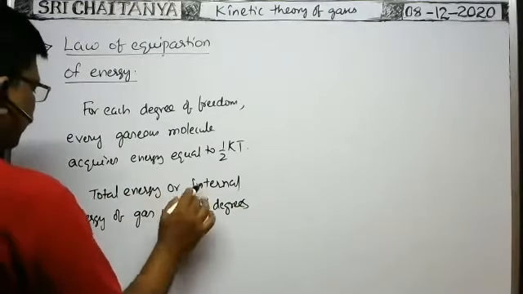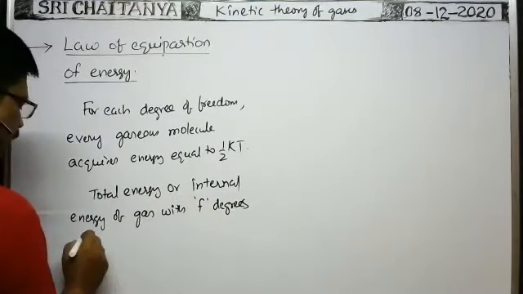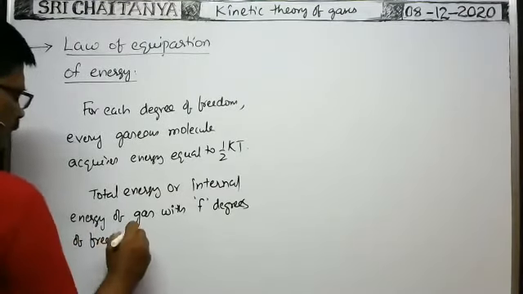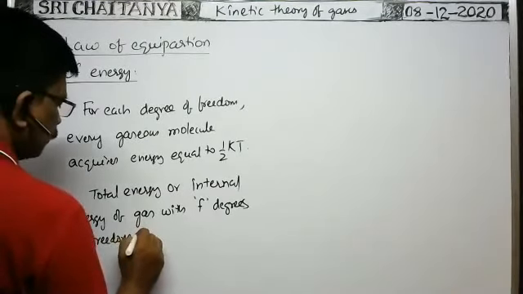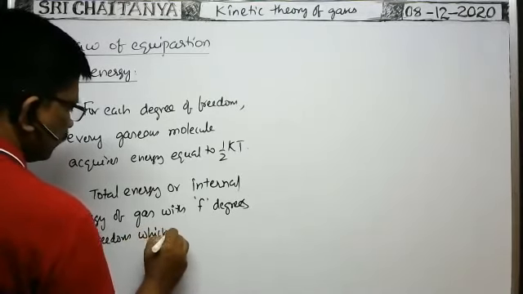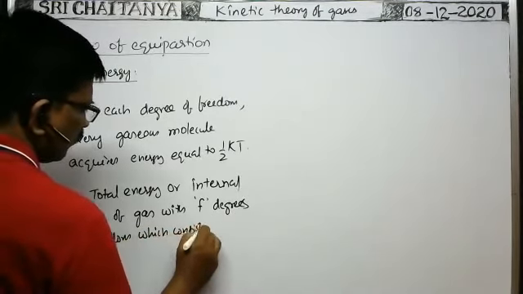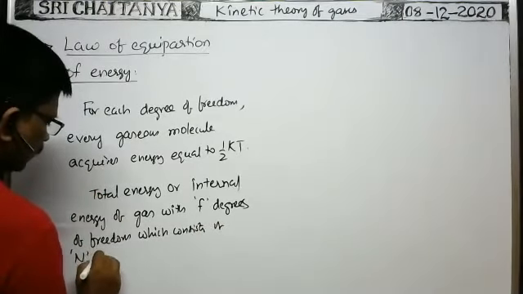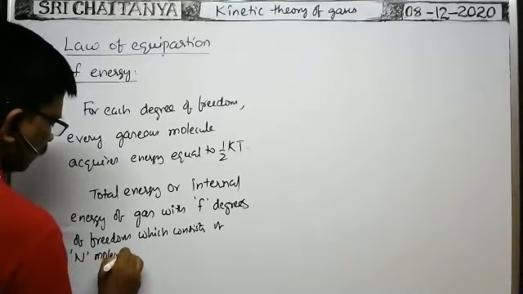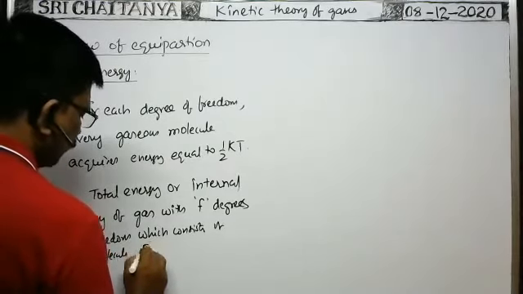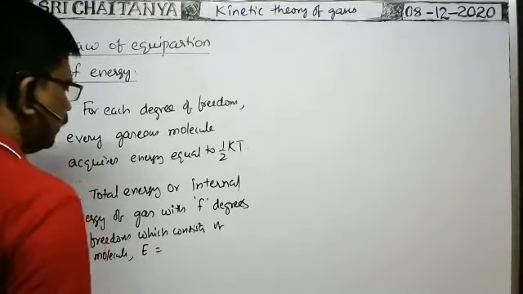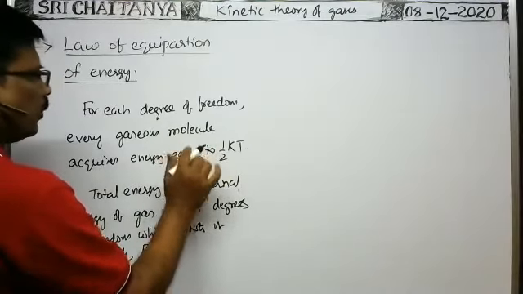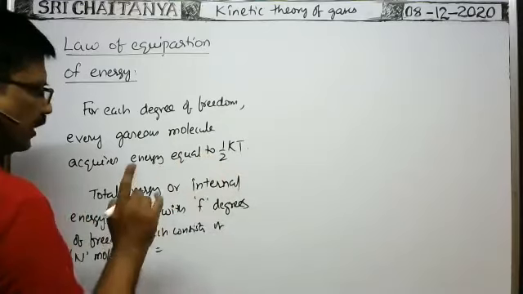Total energy or internal energy of the given gas with F degrees of freedom, if it consists of N molecules, is equal to E. You see here, for each molecule the energy gained is half kT for 1 degree of freedom.